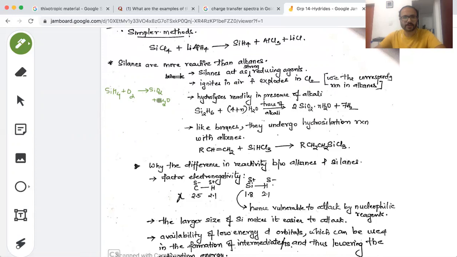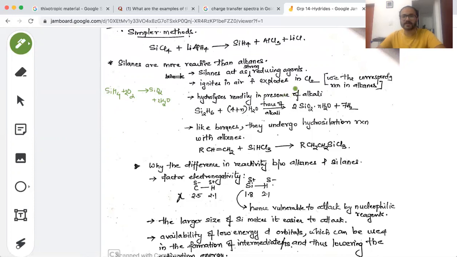Here you can put 2 here, so 4 hydrogen here. Silicon is 1. You have oxygen here 4, so you just put 2 here. So it's a highly exothermic reaction and it ignites, that's why. However, when you talk about chlorine, it kind of explodes. It explodes when you react with chlorine.